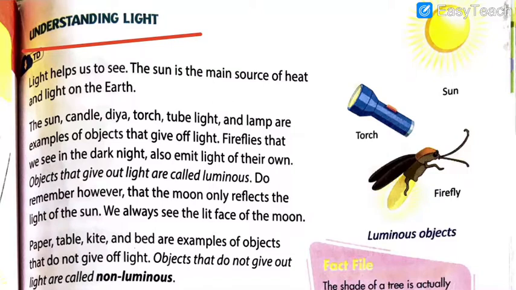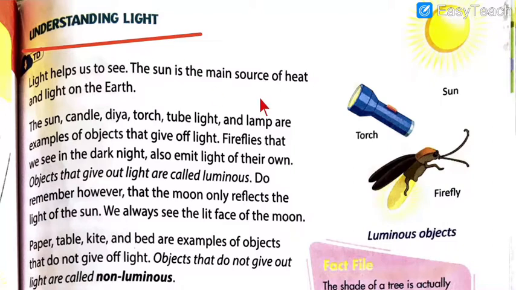Now if you enter a dark room, will you be able to see? No. As you have come from the light, as soon as you enter the dark room, for a few seconds you will not even be able to see a small object. Then slowly, when your eyes are set, you are able to see, but still you are not able to see everything clearly. You need light to see, correct?